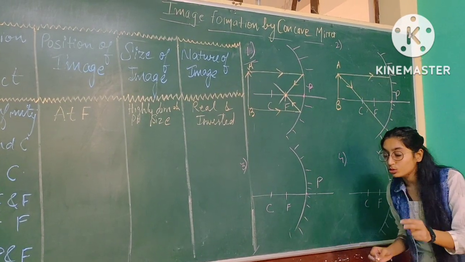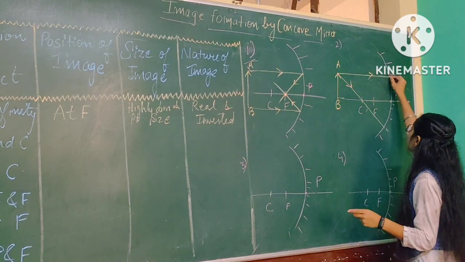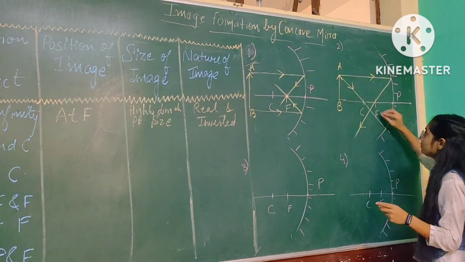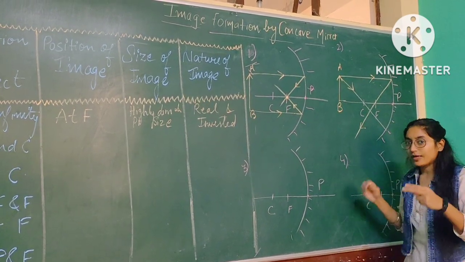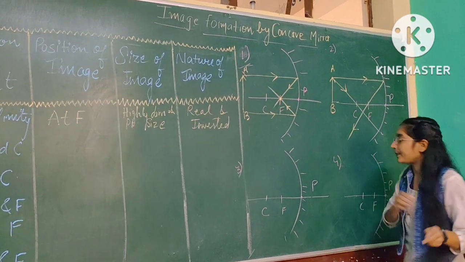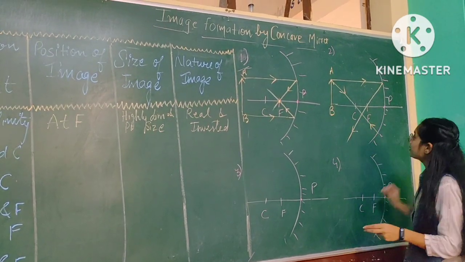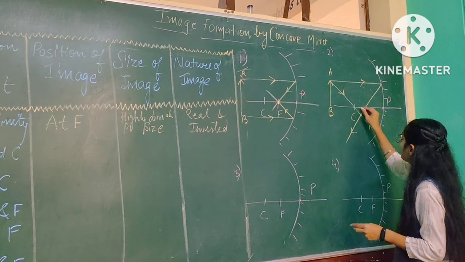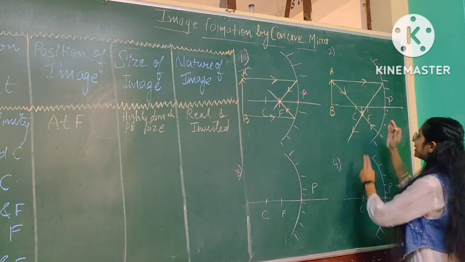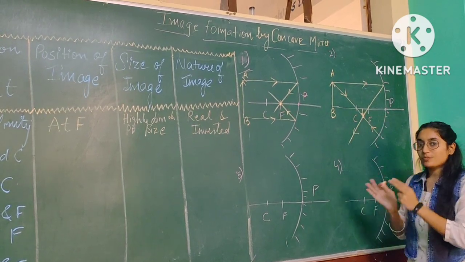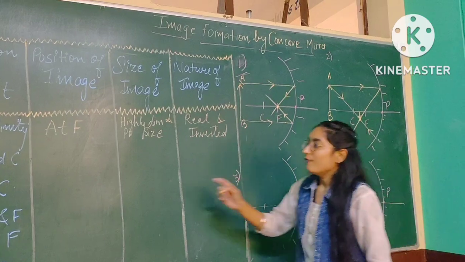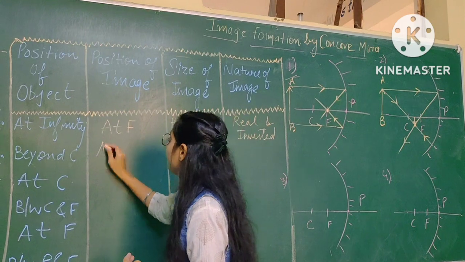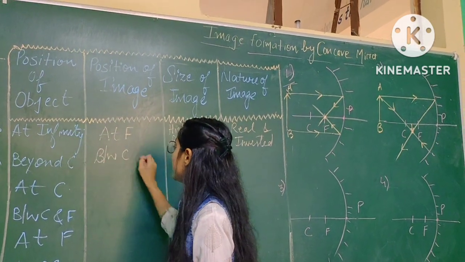And now apply the rules that I have told you. If light is parallel, then it will pass from the focus, and if light is passing through the center, then what is the path of the reflected ray? Same path. So it will follow the same path. Now two rays are meeting on this point, so image formation is here. Now you can clearly see that the position of image is between the C and F. So when object is placed beyond C, then the position of image is between C and F.